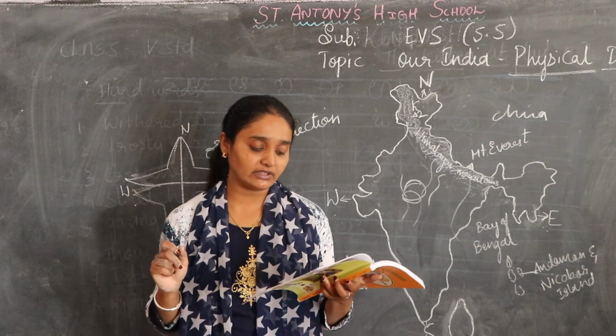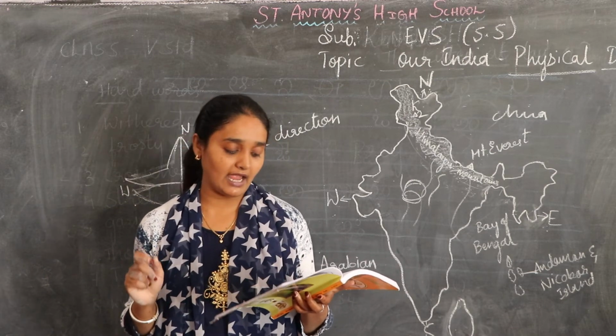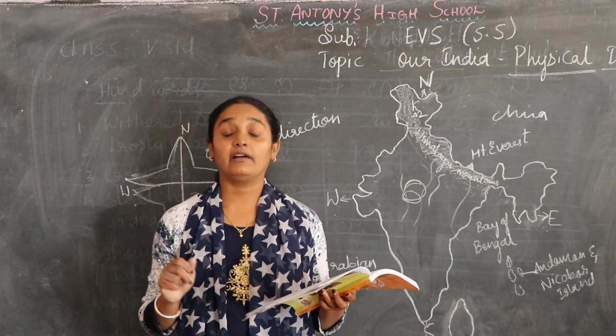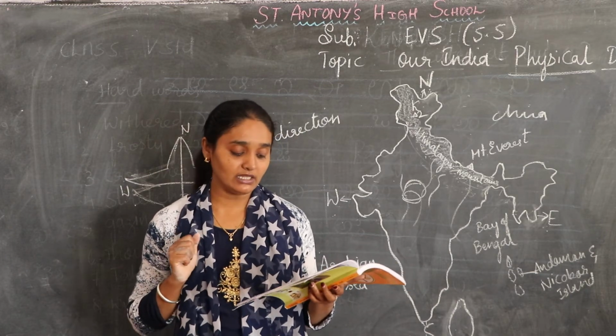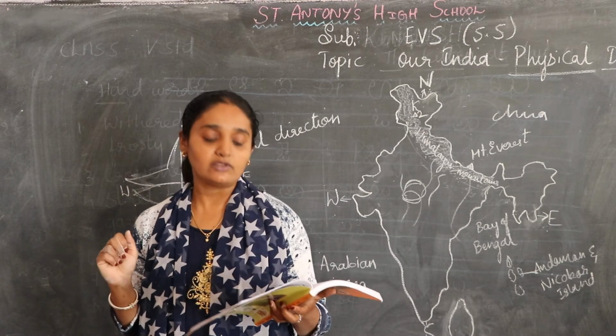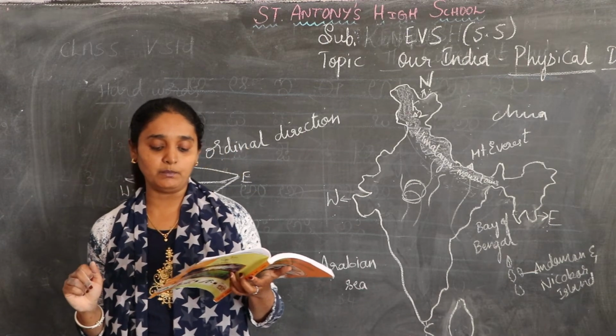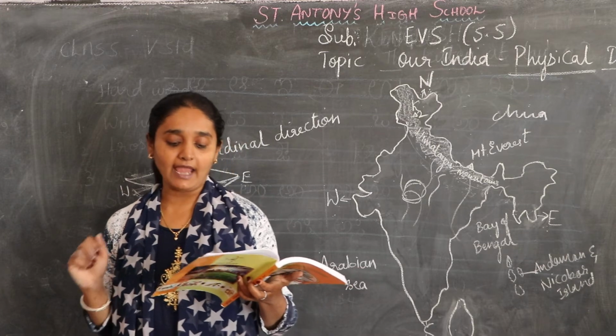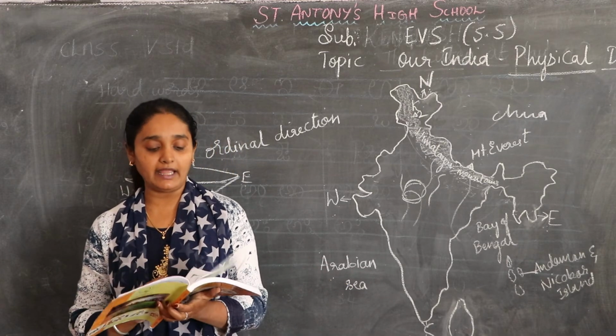Next, discuss with your friends about the endangered animals in India. You have to name 3. So Bengal tiger, snow leopard, black buck. So these are all what? Endangered animals.